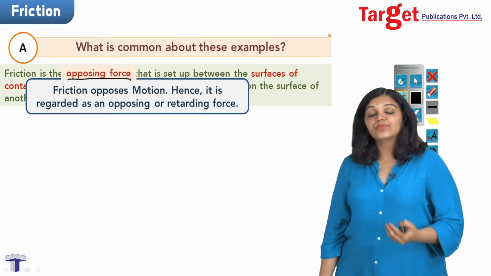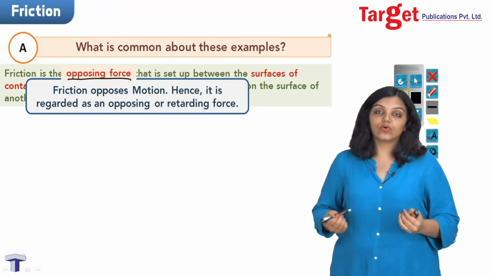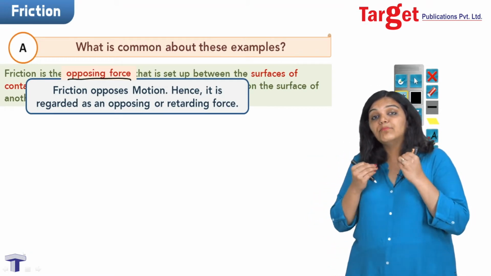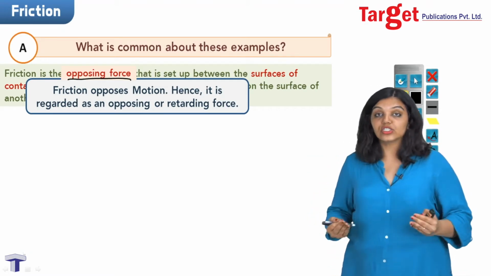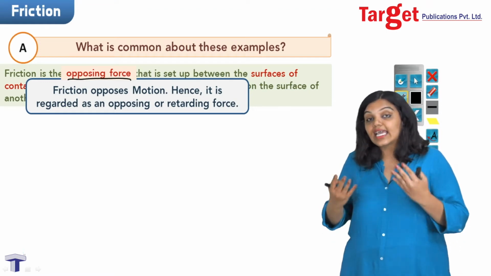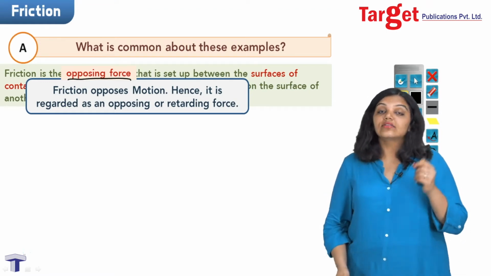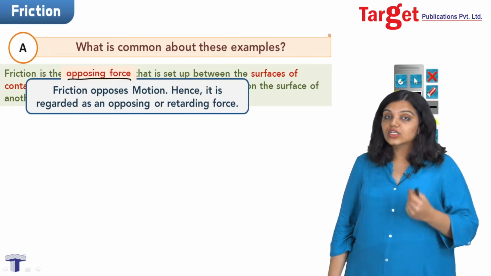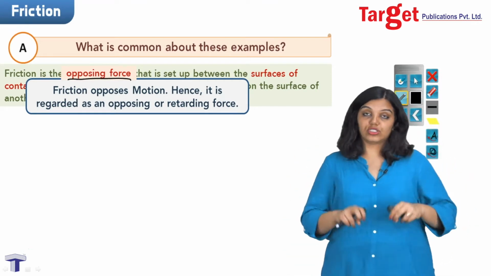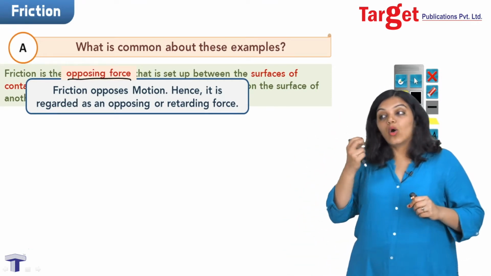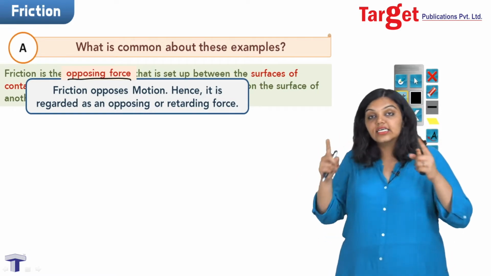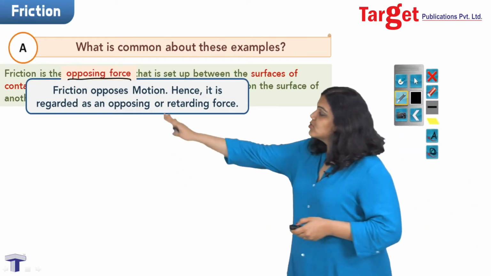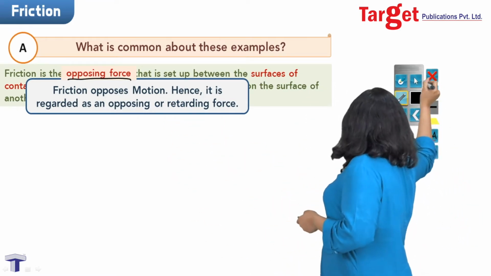But of course, strictly speaking, friction doesn't always oppose motion. For example, it would be impossible to walk if we had no friction. So in that sense, friction is aiding motion. But in the crudest and the loosest terms, when we talk about friction, we say it opposes motion because it helps us remember what would be the direction of friction in a certain situation. So let me loosely say that friction opposes motion.